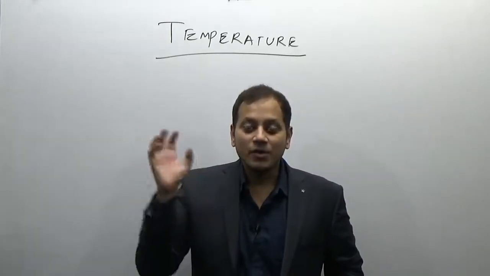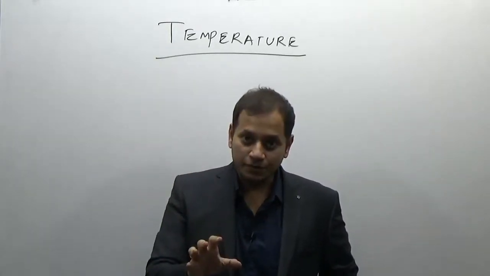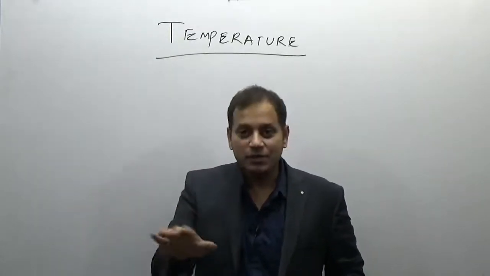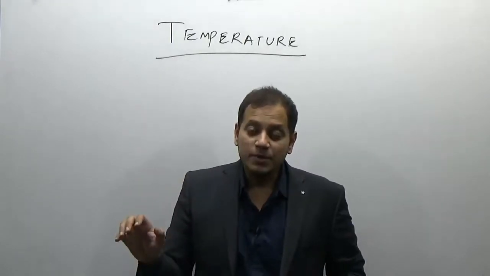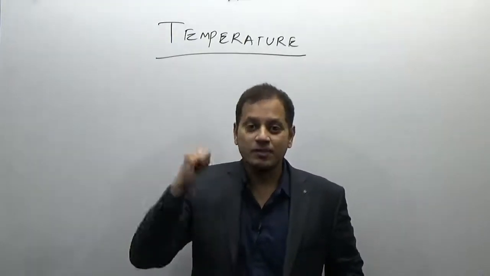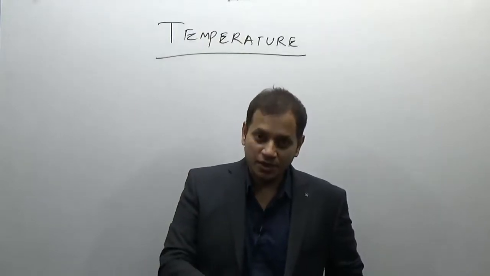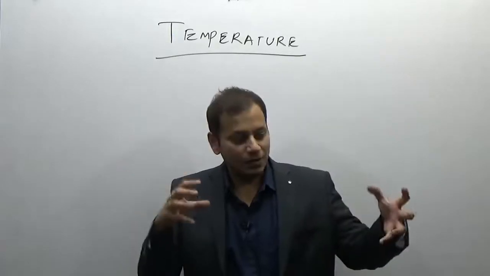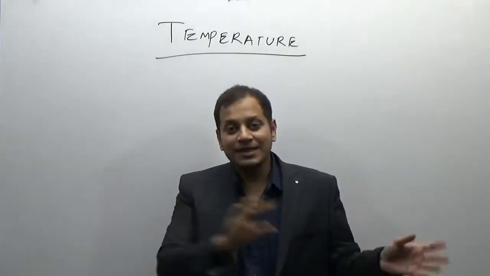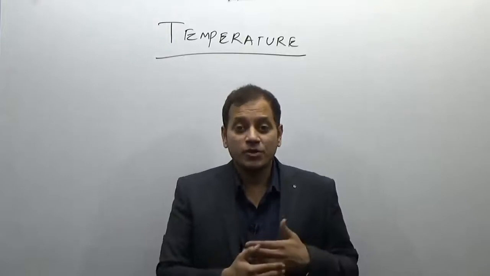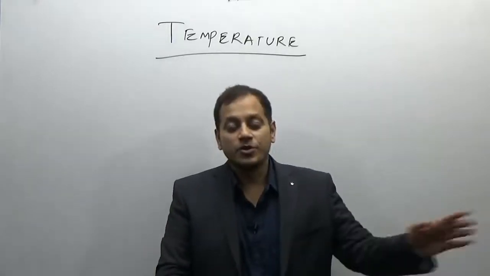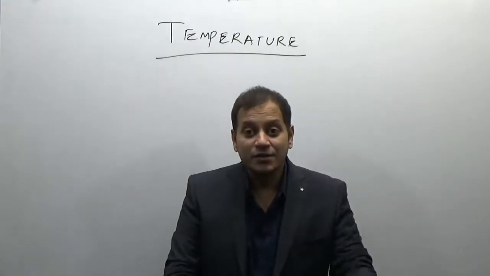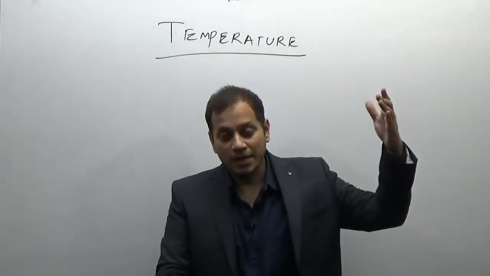Insolation is the amount of sun's energy which we receive. Then insolation heats up the surface of the earth. After heating up, the surface of the earth transfers the heat to the atmosphere by the process of conduction, that is transfer through molecules, by touching of a hot body and a cold body, or by the process of convection, or by the process of radiation. These are the three different processes through which heat is transferred from the ground to the upper atmosphere.